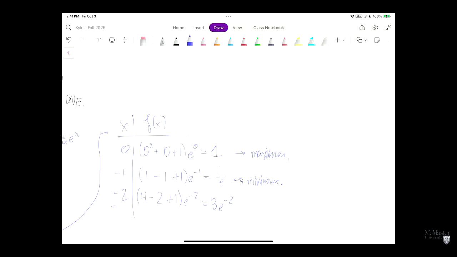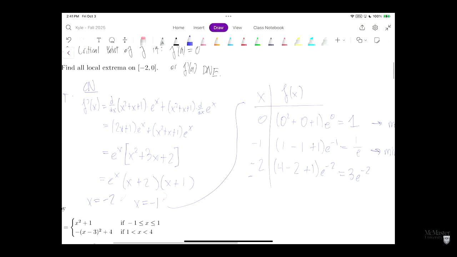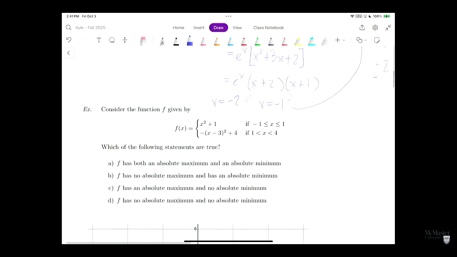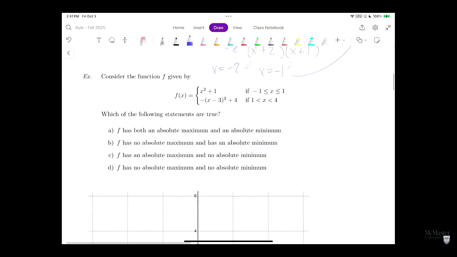Okay, so we just showed an example of using the extreme value theorem. Now we're going to show an example where the extreme value theorem does not work. Or, well, maybe it'll work. I just spoiled the answer.